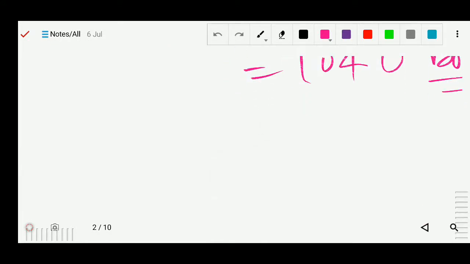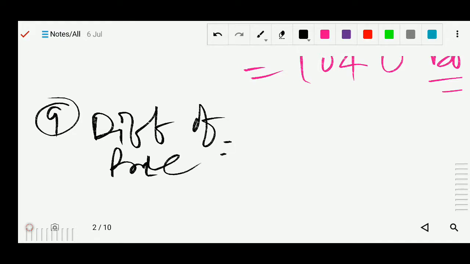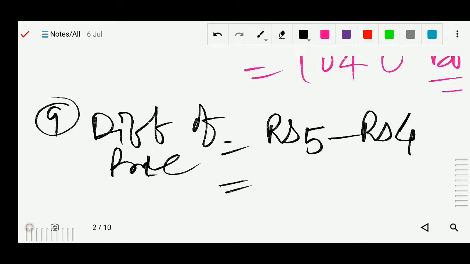Only the wordings are changed. The price of egg increased from 4 to 5. So first of all, what is the difference of the price? Earlier it was 4 rupees, now it is 5 rupees. So what we will do? Rupees 5 minus rupees 4, that is the difference. So what is the difference? Rupees 1.